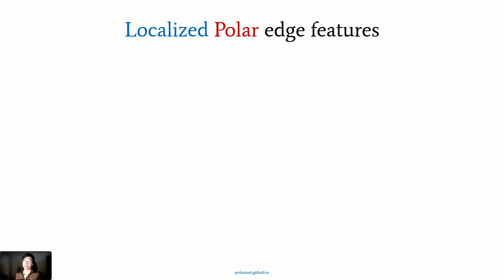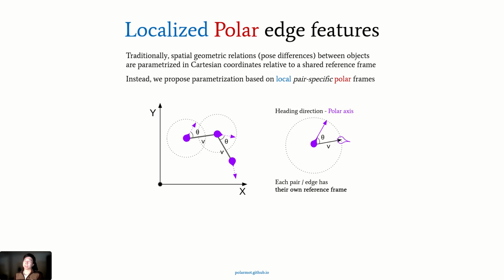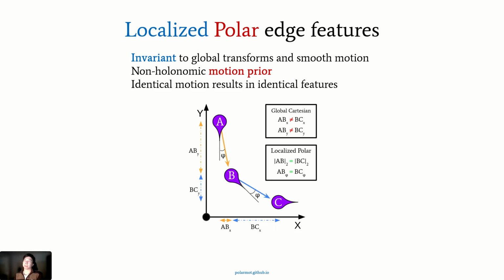For our edge features, instead of representing differences in poses in global Cartesian coordinates as is standard in previous work, we propose to use localized features based on polar coordinates, which provides us with a few advantages, namely invariance to global transforms such as smooth turns, a better non-holonomic motion prior, more suitable for tracking tasks, and it ensures that identical motion results in identical features as shown in the graphic here.